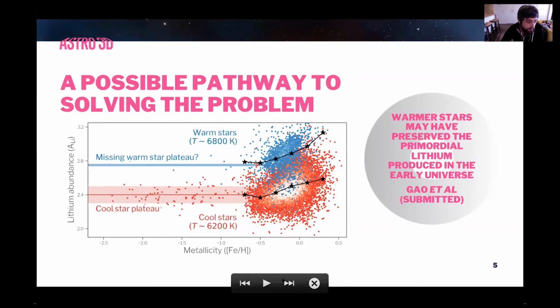So, and to answer very quickly the question about why there are so few metal-poor warm stars, the warmer stars are going to be more massive, and so they won't have survived as long. We think these stars don't actually exist anymore.